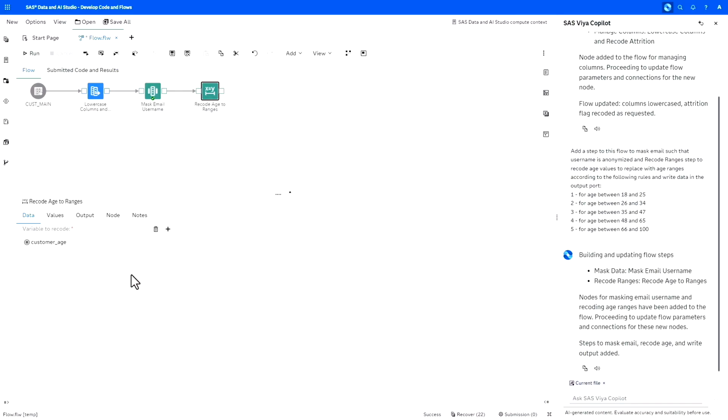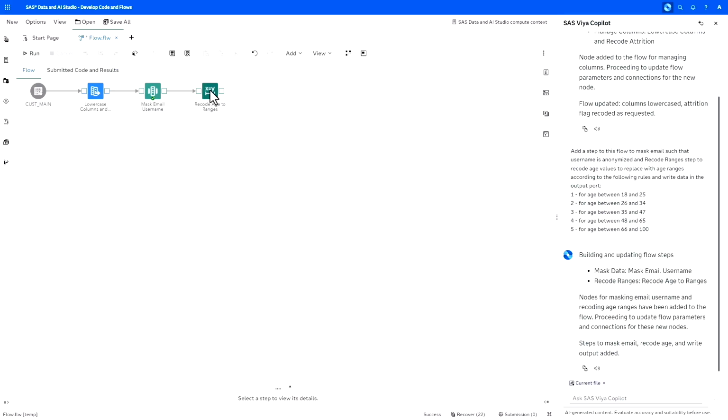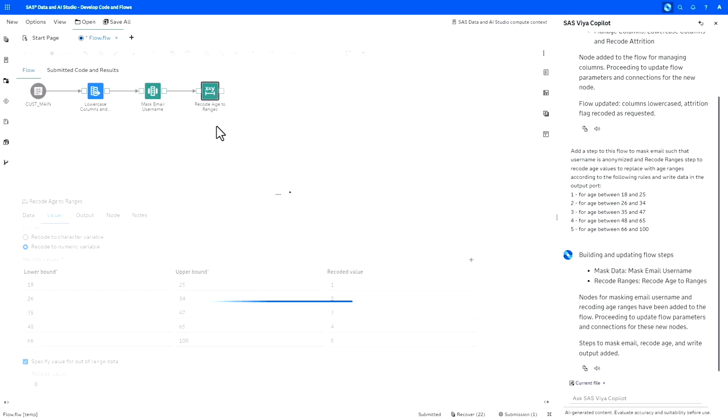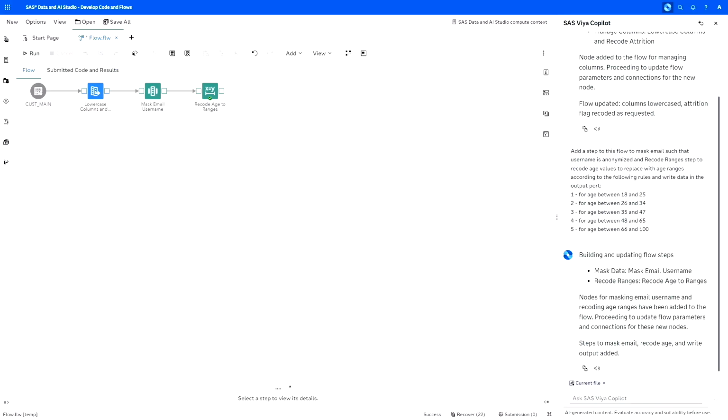But for recoding age ranges, this is where it was really helpful to use Copilot, because otherwise we would need to write all these rules ourselves in the product, in the UI. So we would need to type all these ranges to assign variables and so on. Instead, it took me maybe 1 minute to write the prompt, but Copilot did all of this tedious and exhausting work for me. Now we have the second task complete.